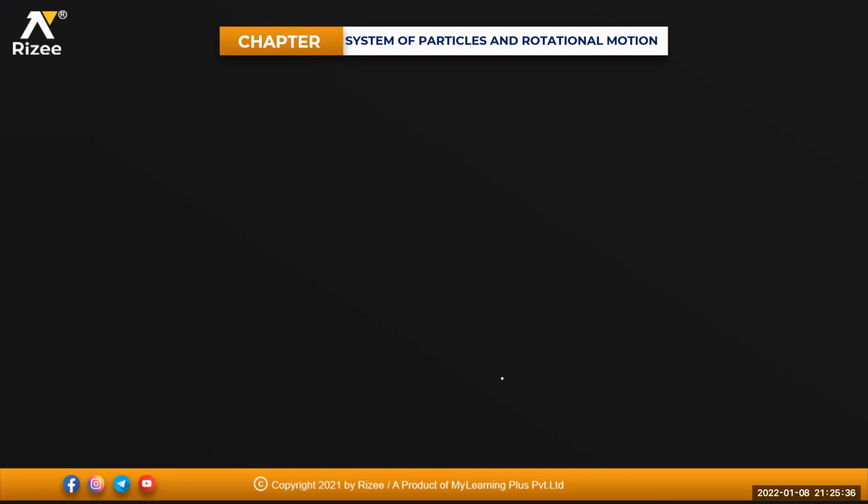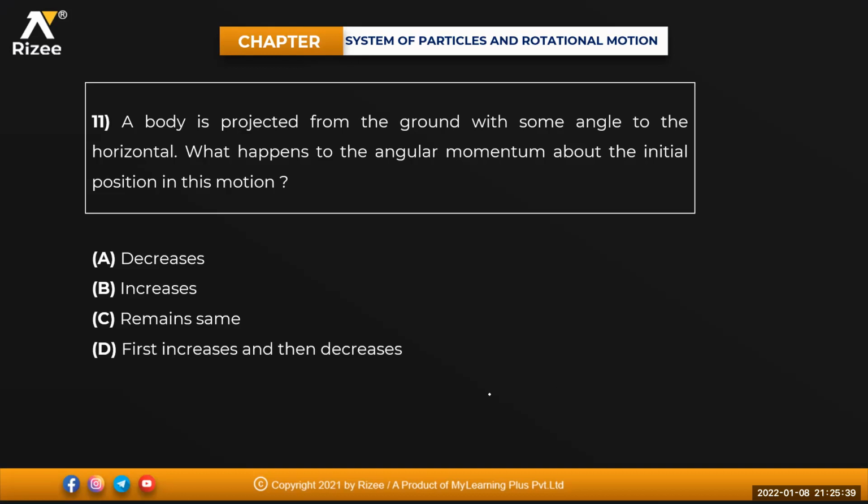Done? Next one, 11th one. A body is projected from the ground with some angle to the horizontal. What happens to the angular momentum about the initial position in this motion? The body is being projected from the ground. If I draw the diagram for this one, y-axis and x-axis, you projected the body making an angle theta. So obviously it will make a projectile and reach the ground.